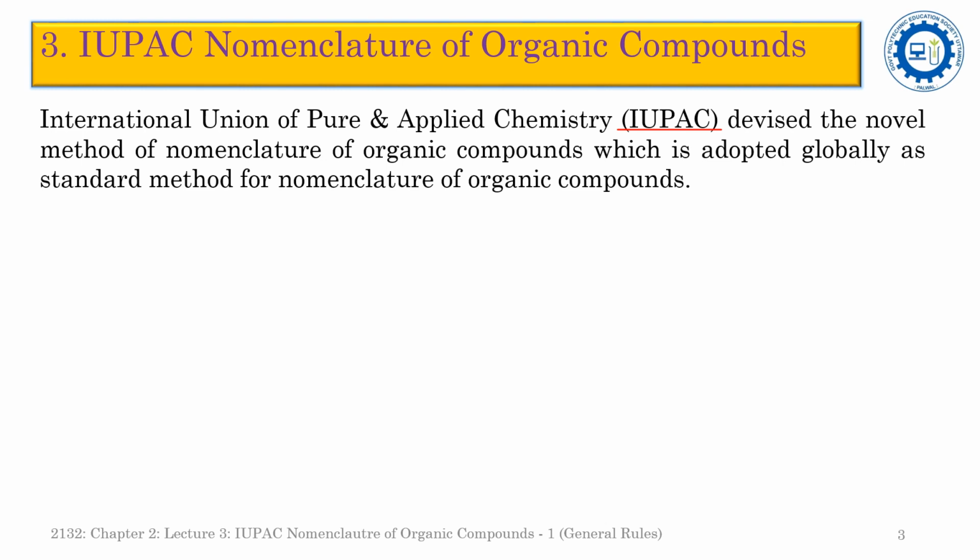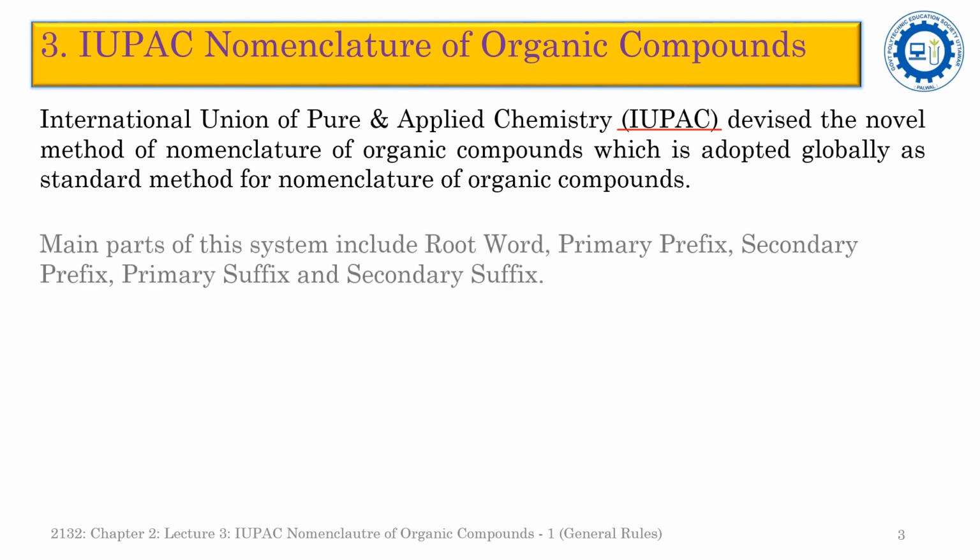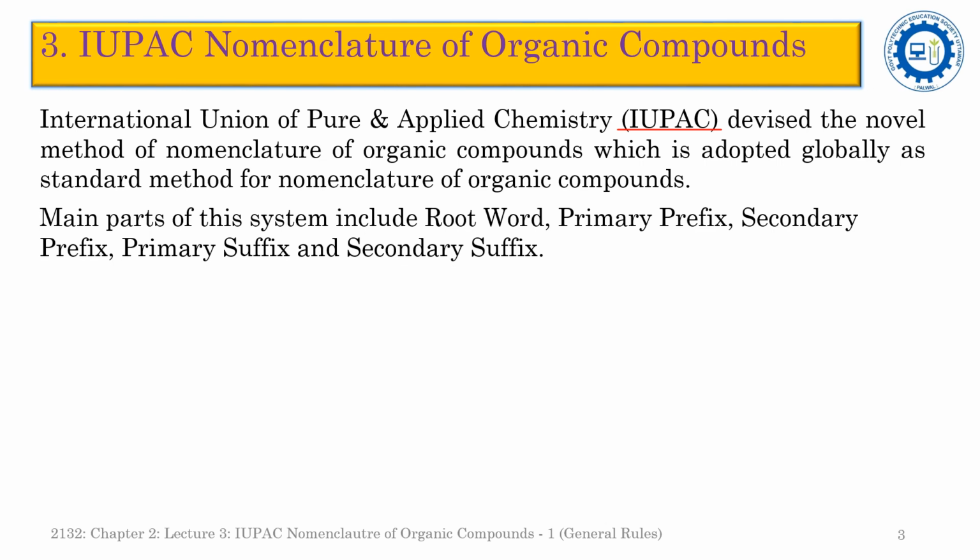In the literature of organic chemistry, the IUPAC nomenclature system has been adopted globally as a standard method for the nomenclature of organic compounds. In most of the literature, the nomenclature given for organic compounds is based on the IUPAC system. The main parts of this system include the root word, primary prefix, secondary prefix, primary suffix, and the secondary suffix.